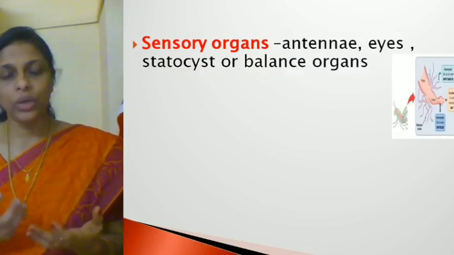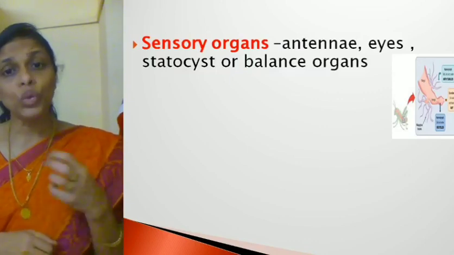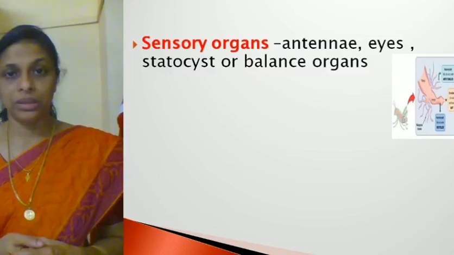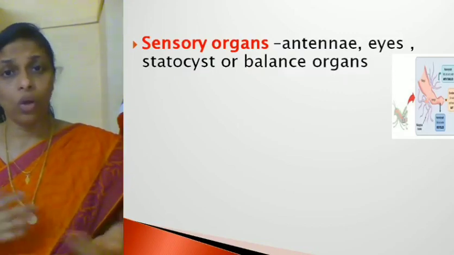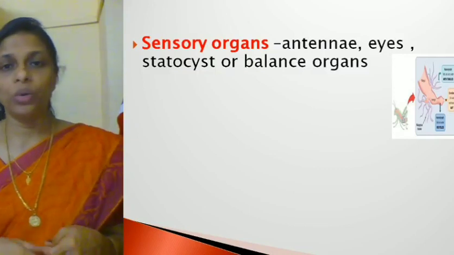Next is eyes. They have eyes as a sensory organ. Some arthropods have statocyst or balancing organs as their sensory organs. So statocyst is not found in all the arthropods. It is found in some arthropods, especially those which are found in water.